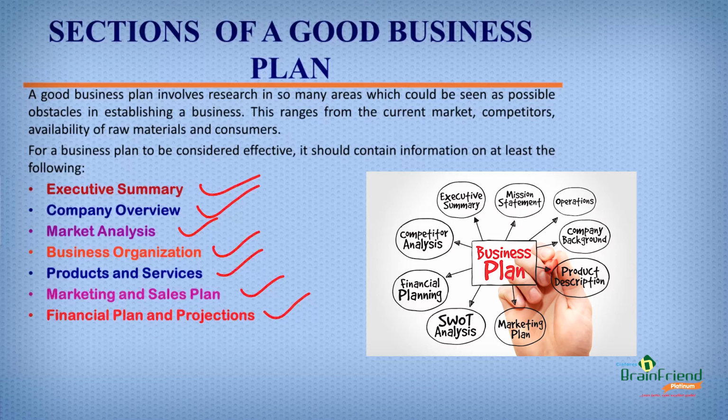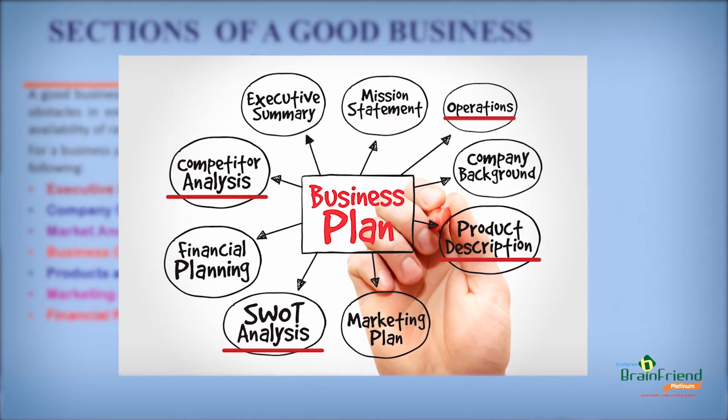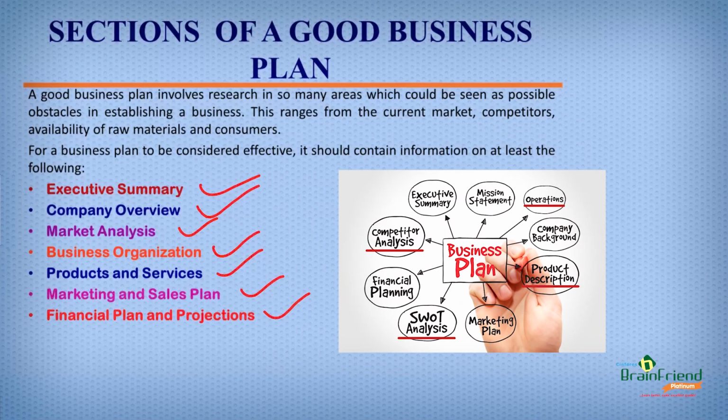However, there are other sections that could be accommodated in a good business plan. These are the competitors analysis, the SWOT analysis, product description, and maybe operations. But for this class, we are going to be looking at these 7 sections of a good business plan.